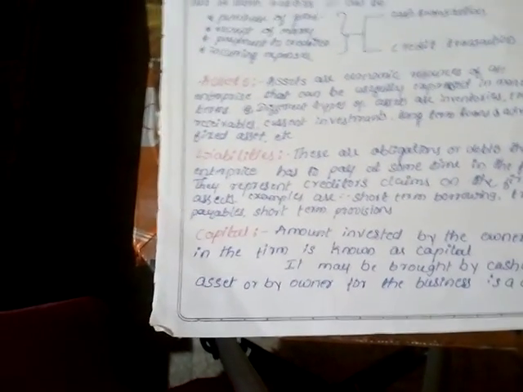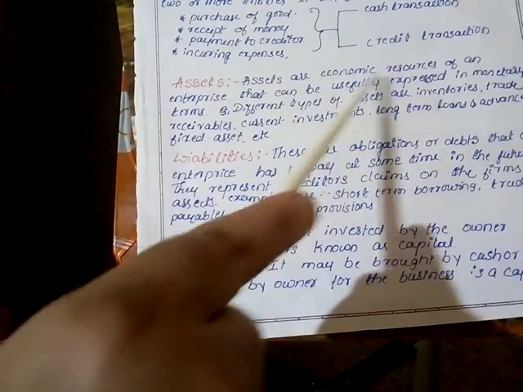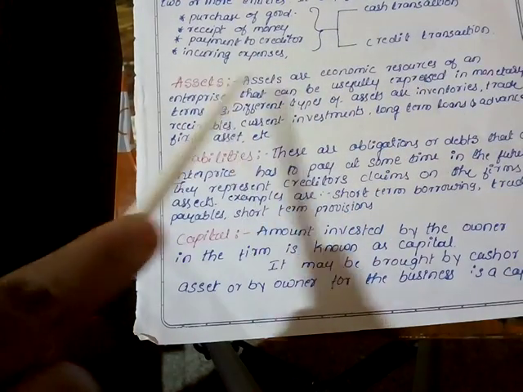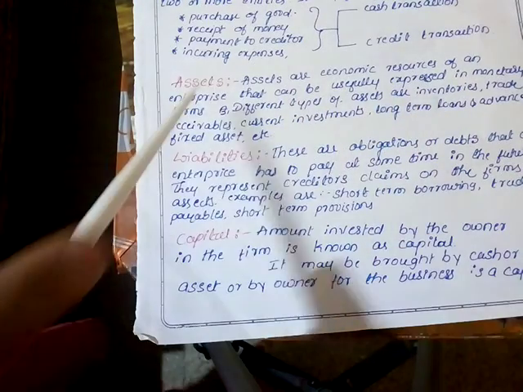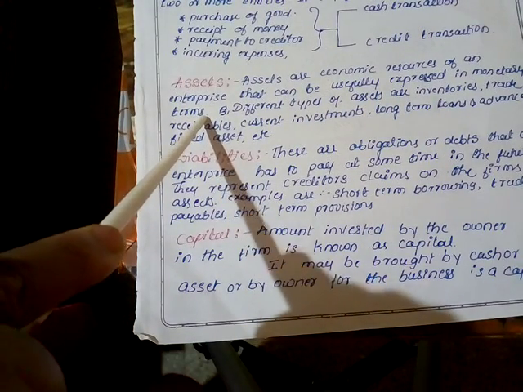Assets are the economic resources of an enterprise that can be expressed in monetary terms.